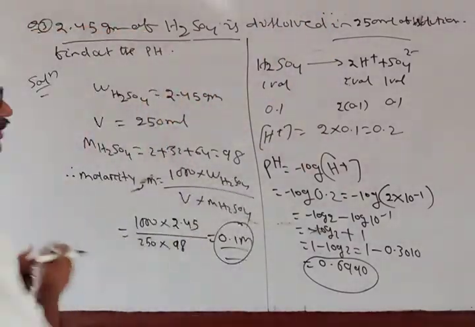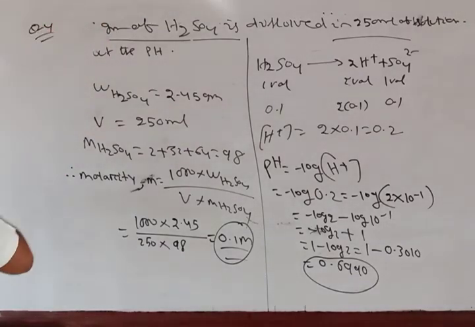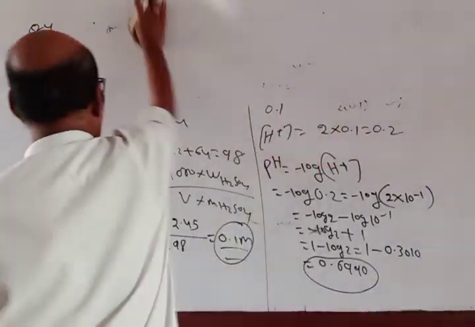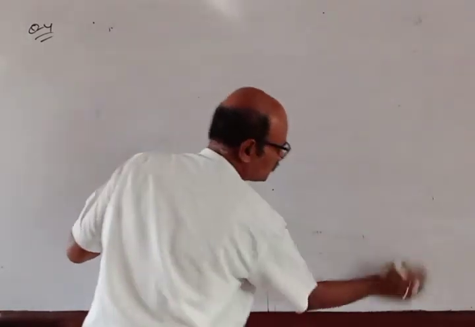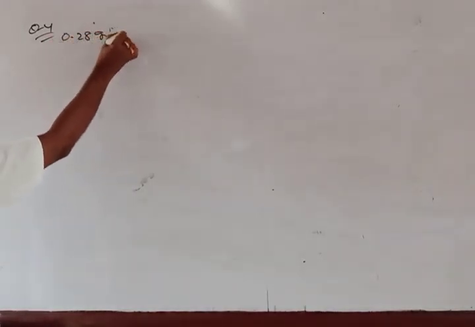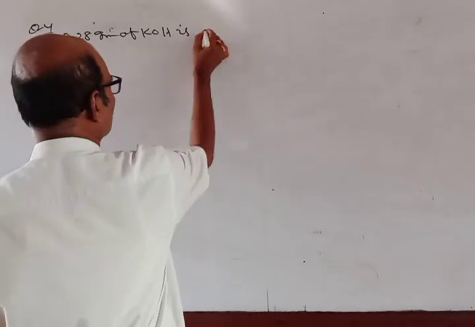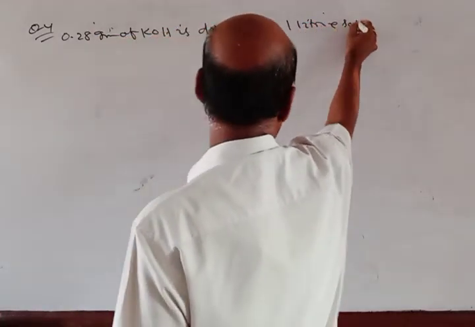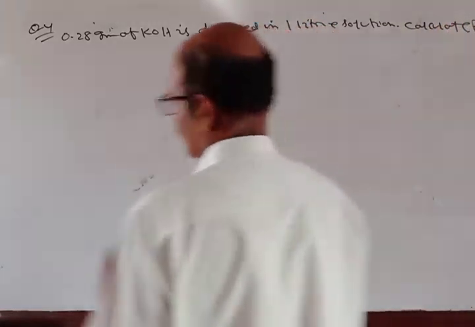Okay, similarly another one. Question number 4. 0.28 gram of KOH is dissolved in 1 liter of solution. Calculate pH.